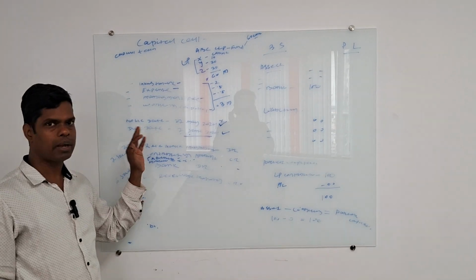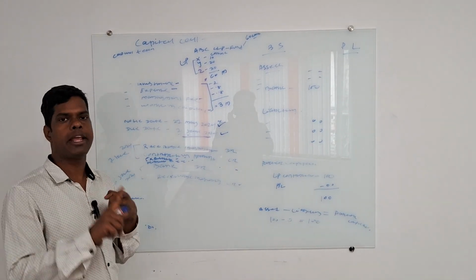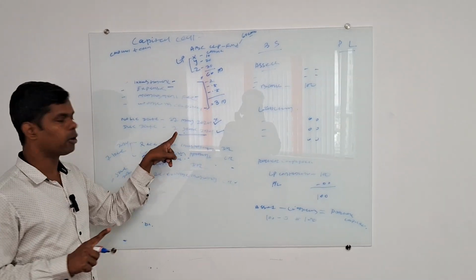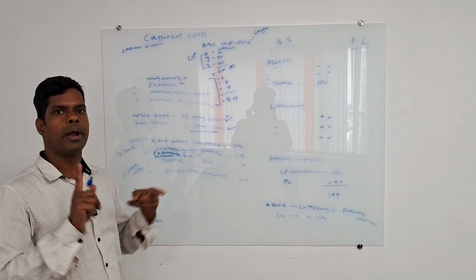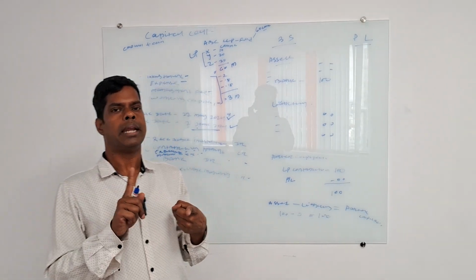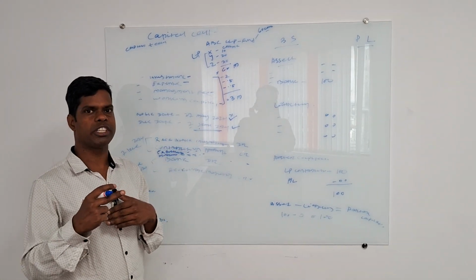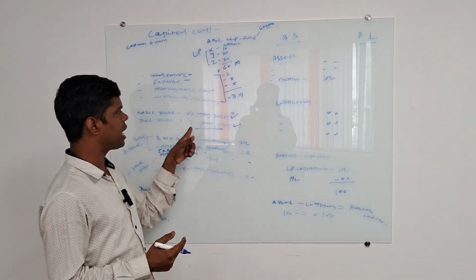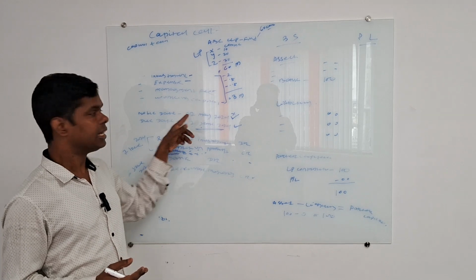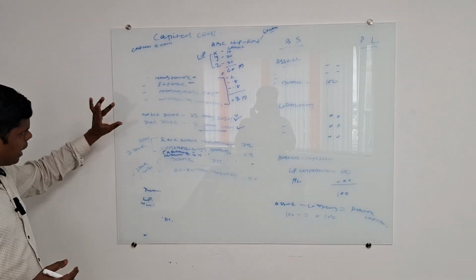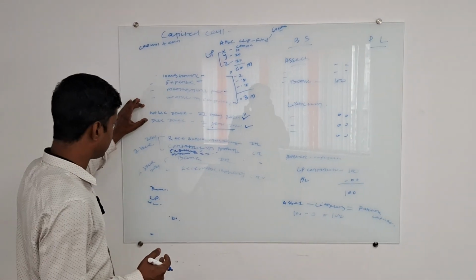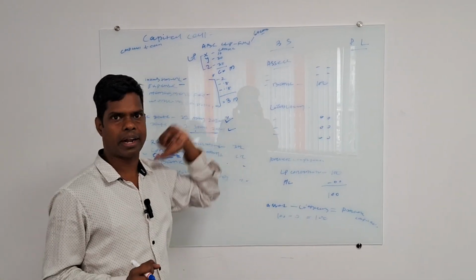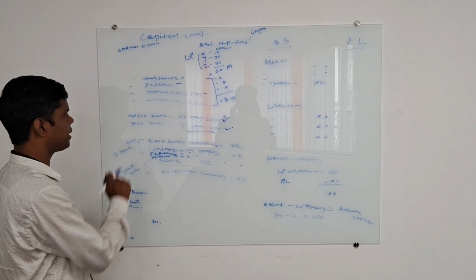Now, why is the notice date important? It is important due to the preferred return. Whenever you calculate the preferred return, they take only the due date, not the notice date. Whenever a subsequent closing happens, you need to calculate the interest. Then the interest is considered only as per the due date, not the notice date. That's why the date is very important whenever you record the amount in your book of account. Now you can see what the impact is.